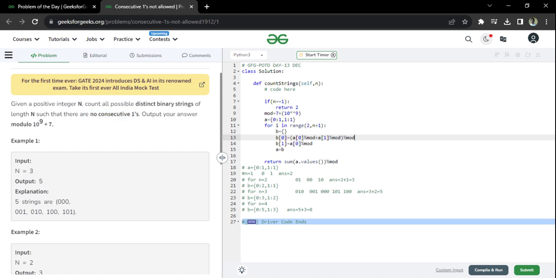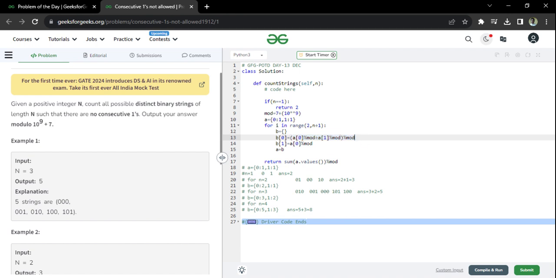And there is some complex part here also. Anything divided by mod plus anything divided by mod, and whole divided by mod, these are consistent. These are division rules actually, modulus rules. You can go through that, but you can even remove it for better understanding. You can remove this part, and the answer will still remain the same. But the approach which I'm trying to say is that if you do this modulus, they're consistent with the results. Remember the ultimate answer you have to return modulo the mod value. So either you can do it finally, or you can do it even in the intermediate steps. This will be even more efficient, and I will suggest doing it.